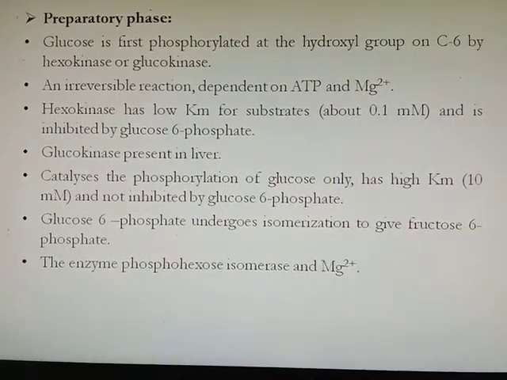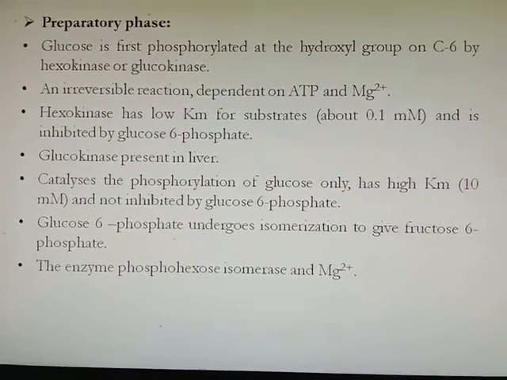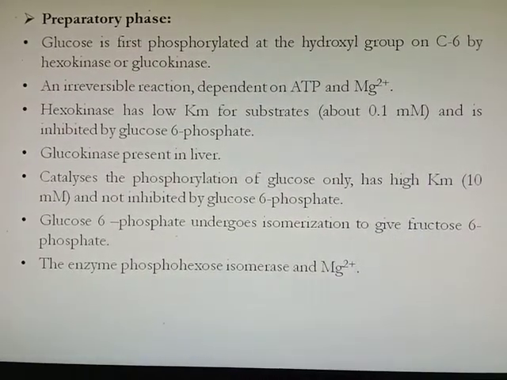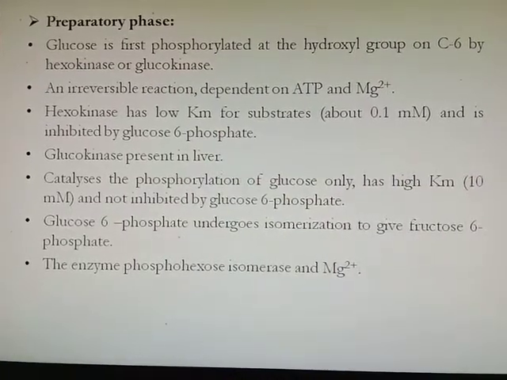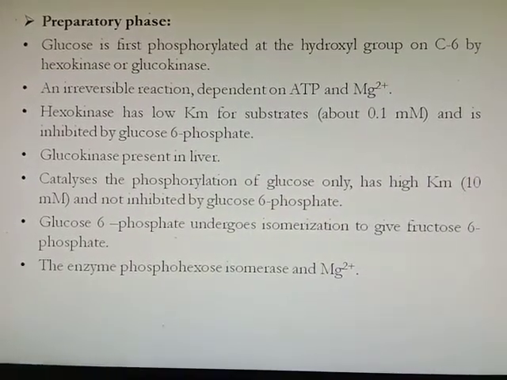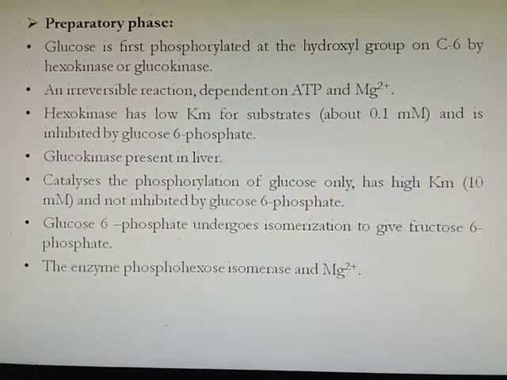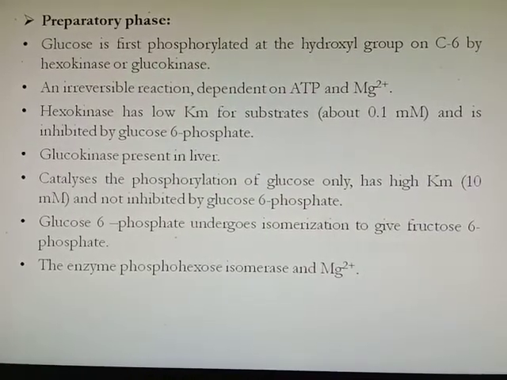It is irreversible because a high energy molecule, ATP, is utilized. Hexokinase has a low Km for its substrate and is inhibited by glucose 6-phosphate. Hexokinase has a low Km, means high affinity, means if a small amount of substrate or glucose is present, hexokinase will act on glucose and convert it into glucose 6-phosphate.